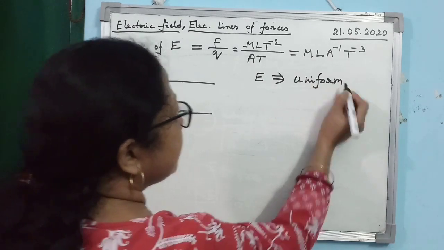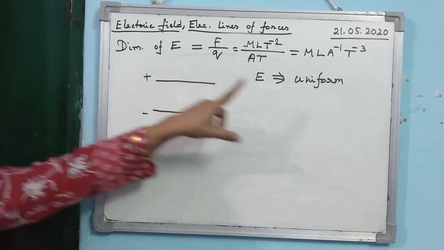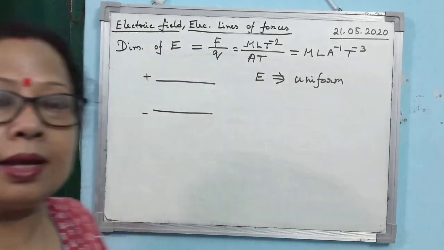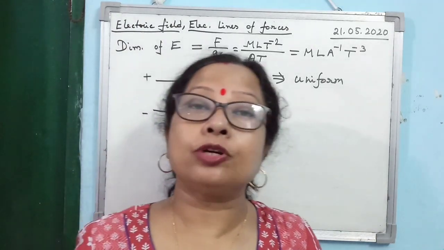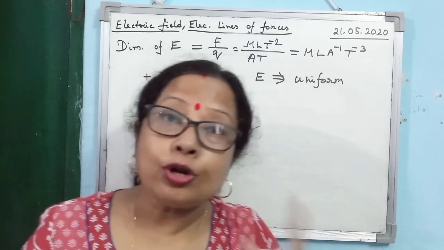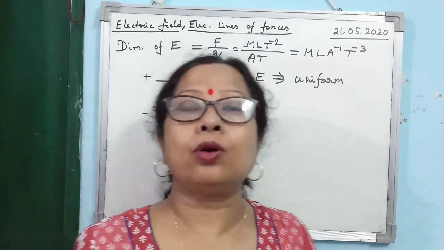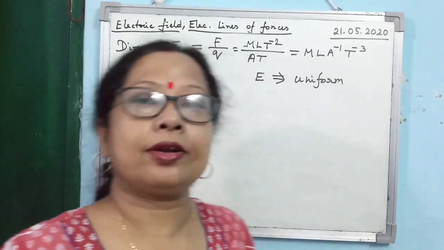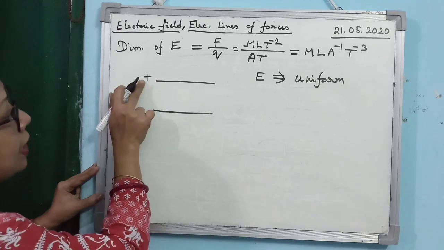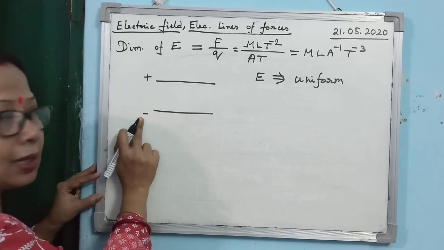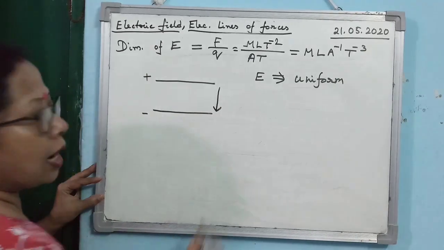Electric field intensity within two oppositely charged plates is always uniform. Is that clear? Now, in the definition of electric field intensity, we said it is the force experienced by unit positive charge. So it will help you to find out the direction of the electric field intensity. Here, this is plus, this is minus. So electric field intensity will act in the downward direction.